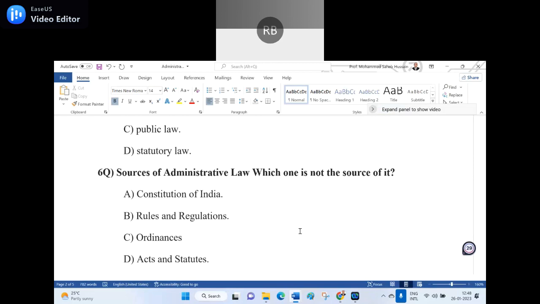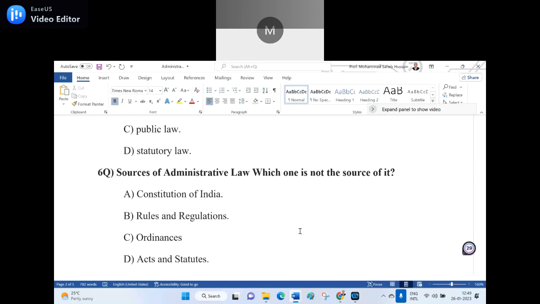Which one is not the source of it? Constitutional law is the main source. Yes, sir. Main source. Ordinances, sir. Ordinance also is a main source. Acts and statutes. Wrong. I said not. Then, sir, rules and regulations is the right answer.